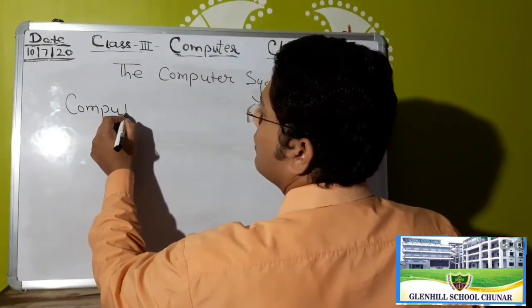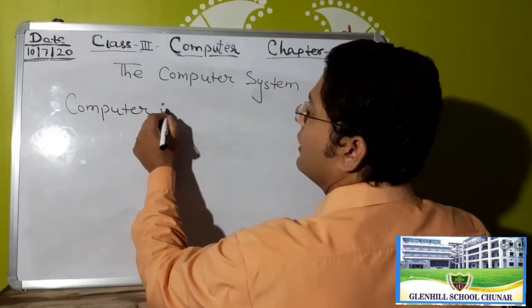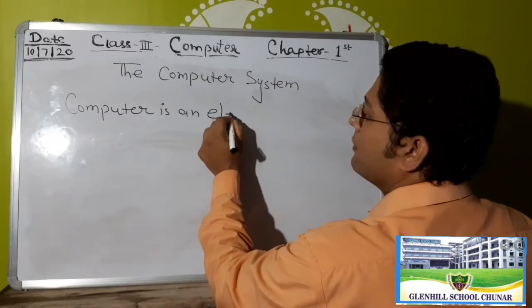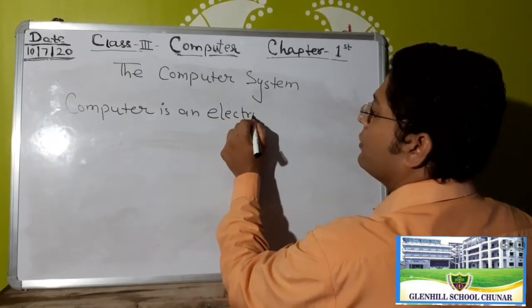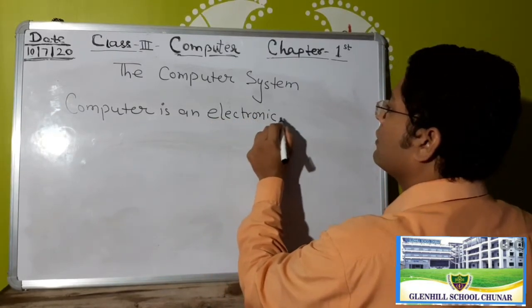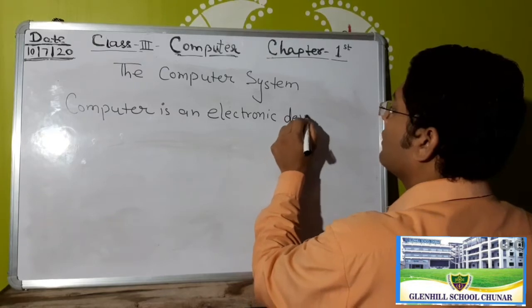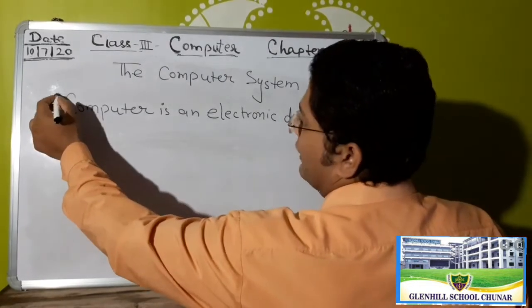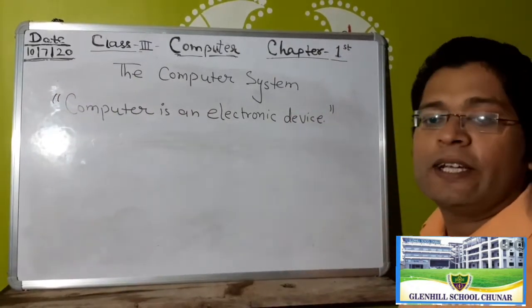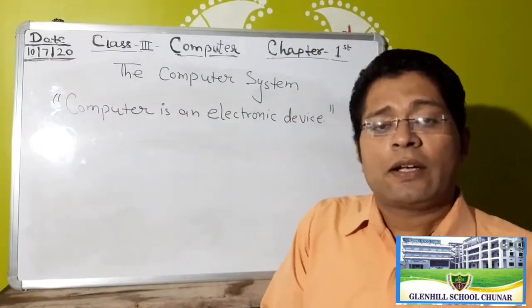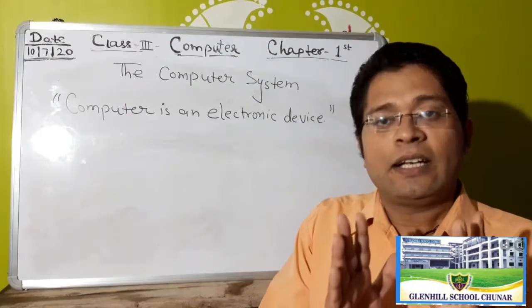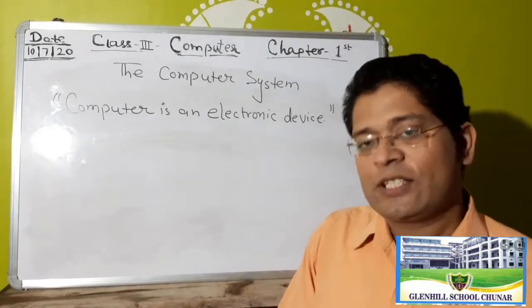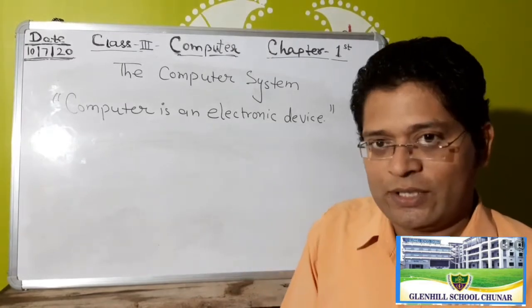Computer is an electronic device. Okay? That is a very simple definition of the computer, students.